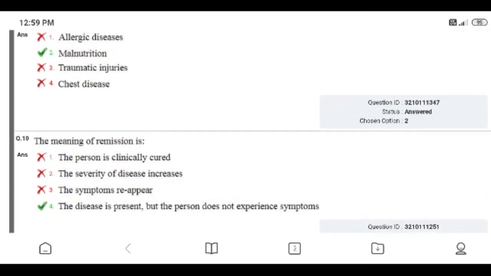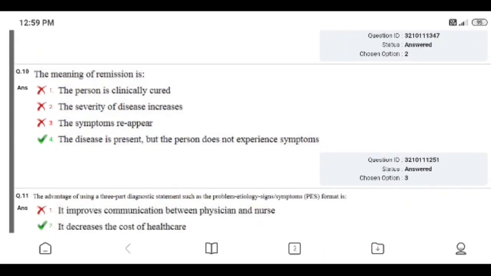Question number 10, the meaning of remission is. The person is clinically cured. The severity of disease increases. The symptoms reappear. The disease is present, but the person does not experience symptoms. Right answer is 4, but I gave the symptoms reappear, so this answer is wrong. The right answer is the disease is present, but the person does not experience symptoms.